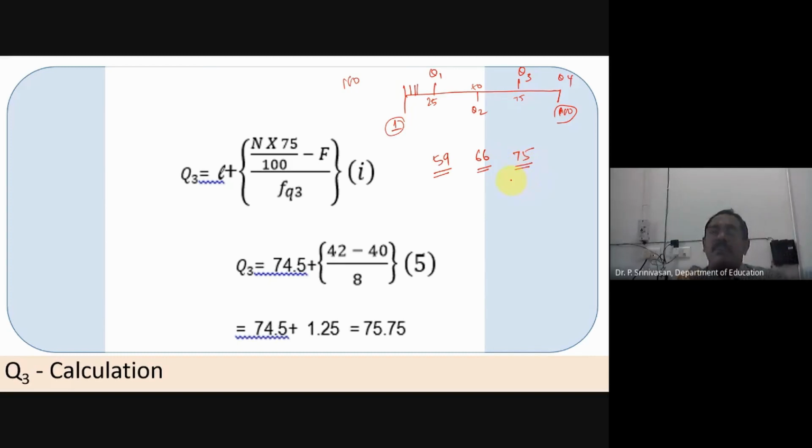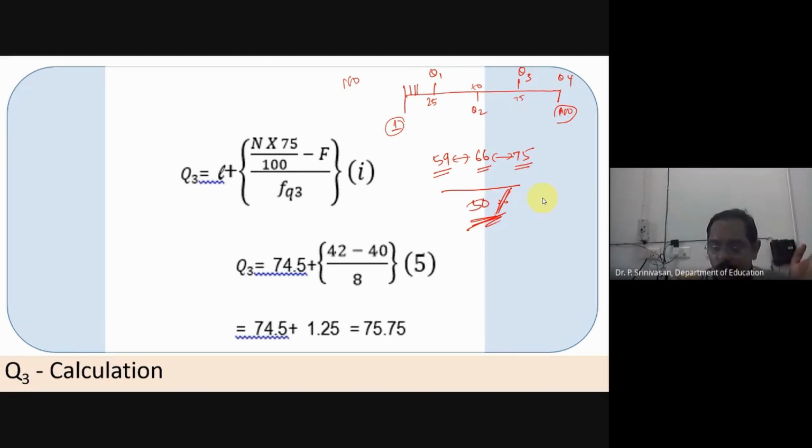See how near they are: 59 to 66 and 66 to 75. So within these, only the middle 50% of the scores are lying. And the remaining scores are spread somewhere below 25% and somewhere above 75%.